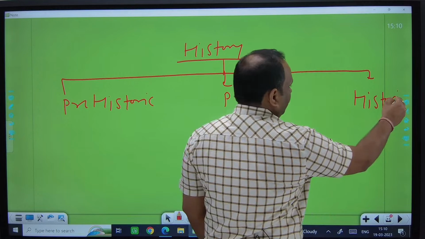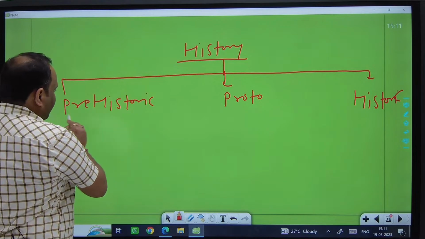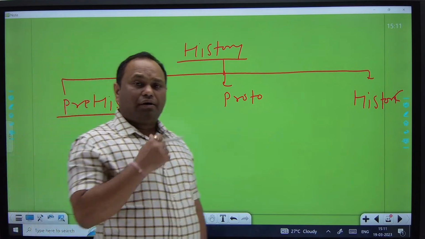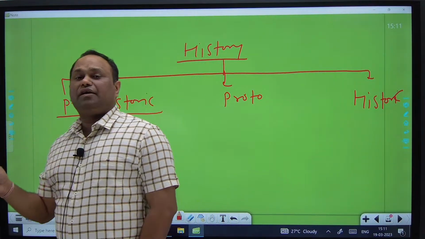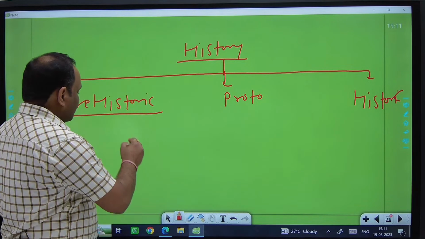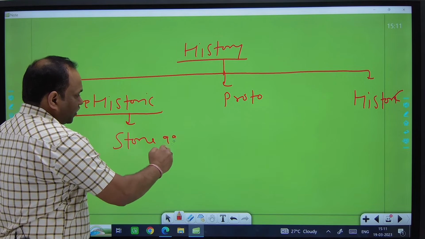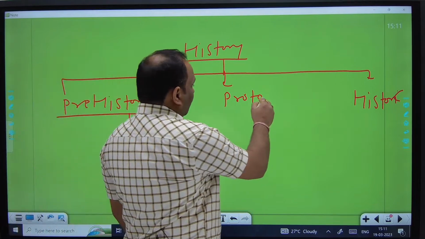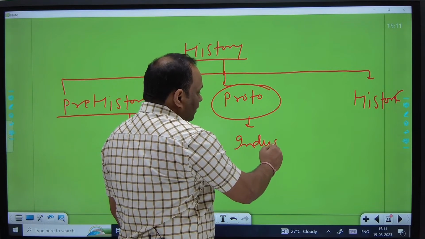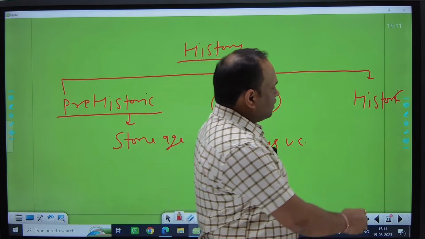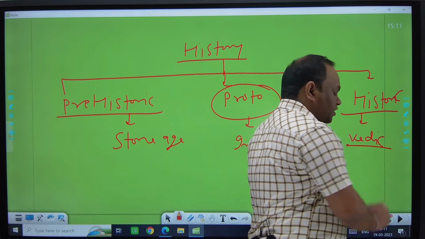The prehistoric period is the time for which we don't have clear written evidence, where we talk about the Stone Age. The protohistoric period is the Indus Valley civilization. And from the Vedic period, our historic segment starts.